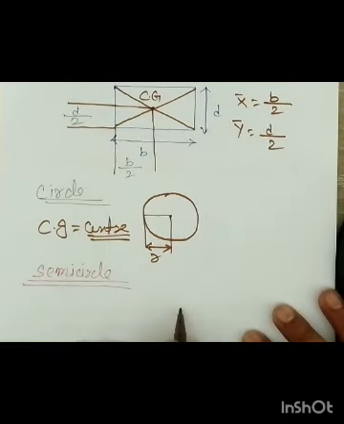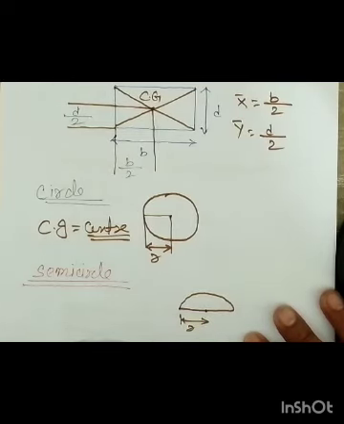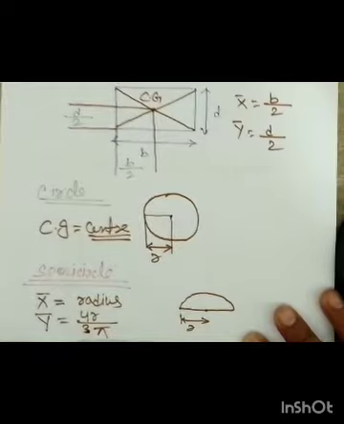Let us imagine the semicircle is kept horizontal. This is the center of the semicircle and this is the radius. In the horizontal case, x bar, the centroid of the semicircle, is the radius, right? And for y, it is 4r by 3 pi. Here r is the radius and pi, you know.